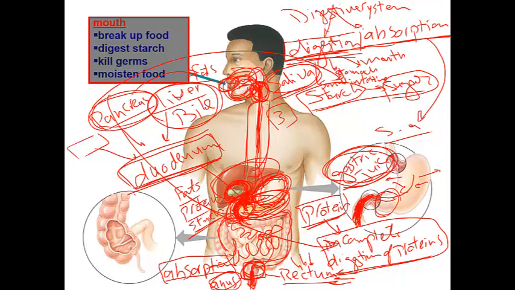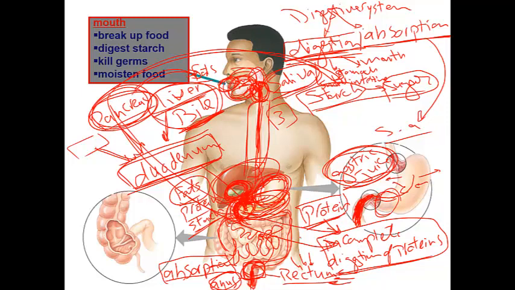The duodenum is a very important section in your digestive system. We have three secretions in the duodenum which finish the digestion. The liver secretes bile, which digests the fats into fatty emulsion. The pancreas secretes pancreatic juice, which completes the digestion of fats, starch, and protein.